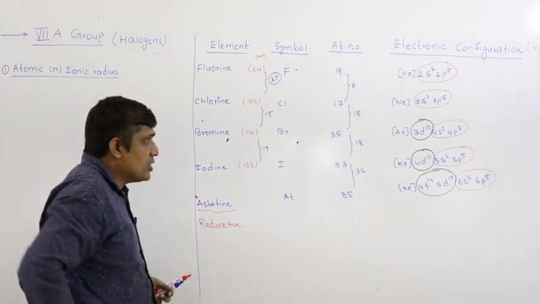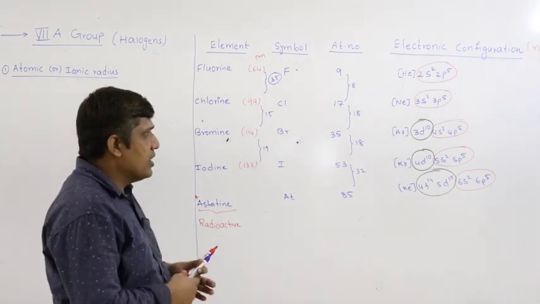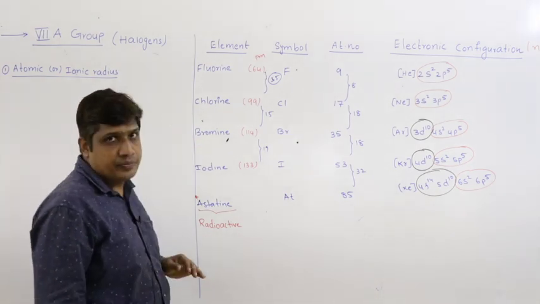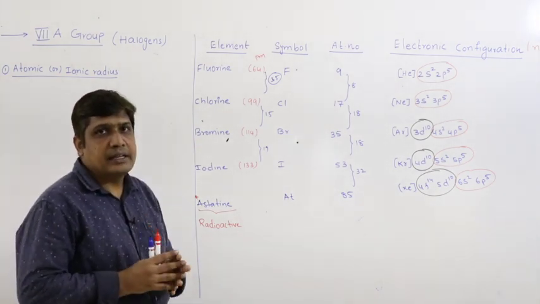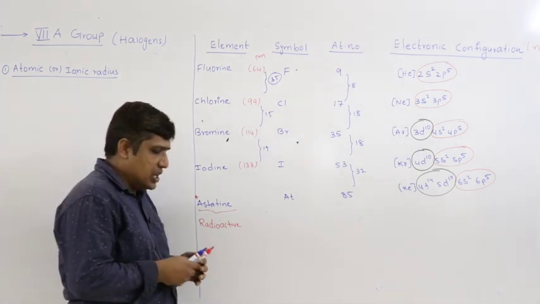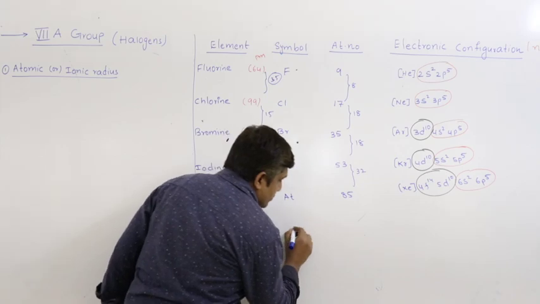So due to introduction of 3d, 4d and f electrons in bromine and iodine, the size does not increase as much as expected due to poor shielding effect.